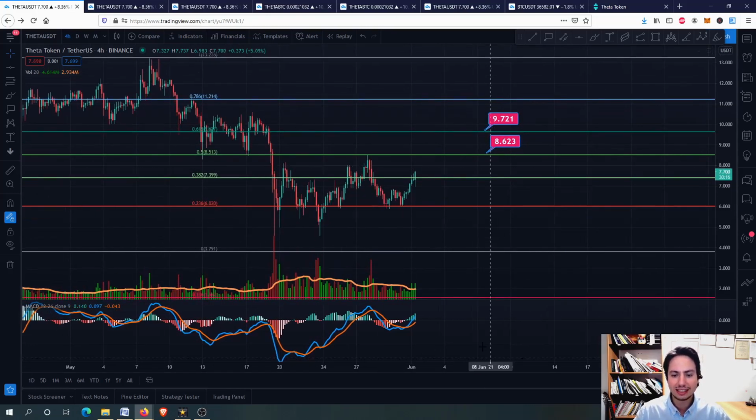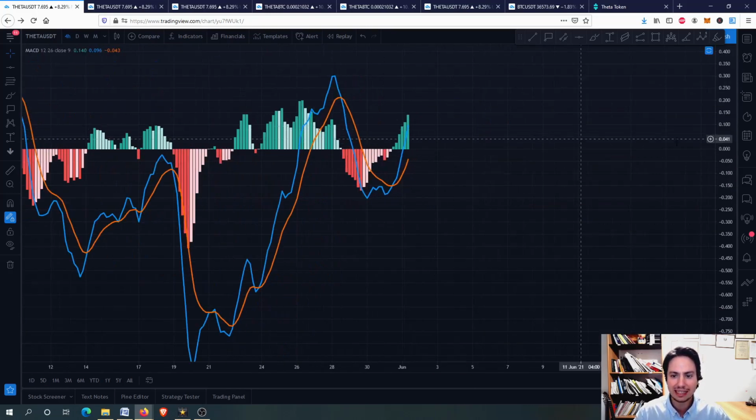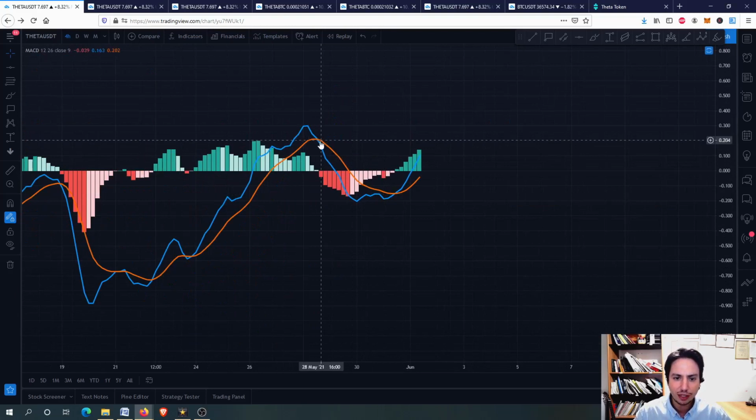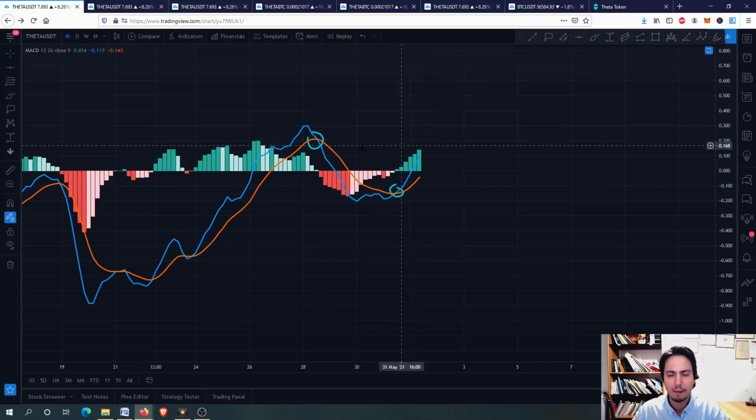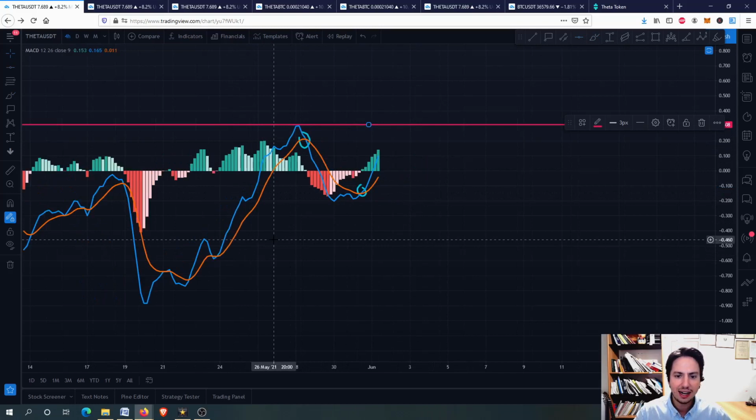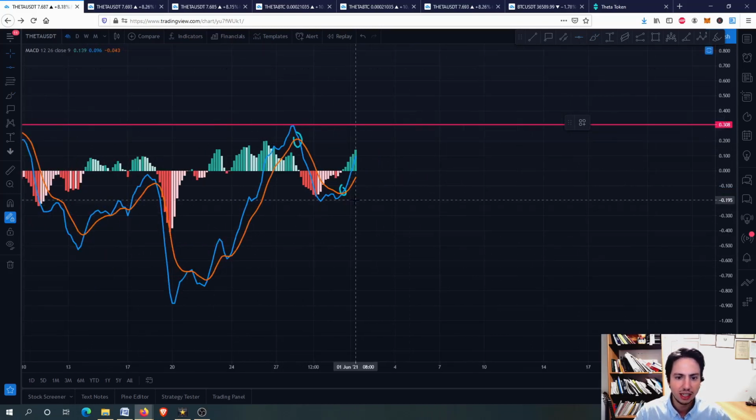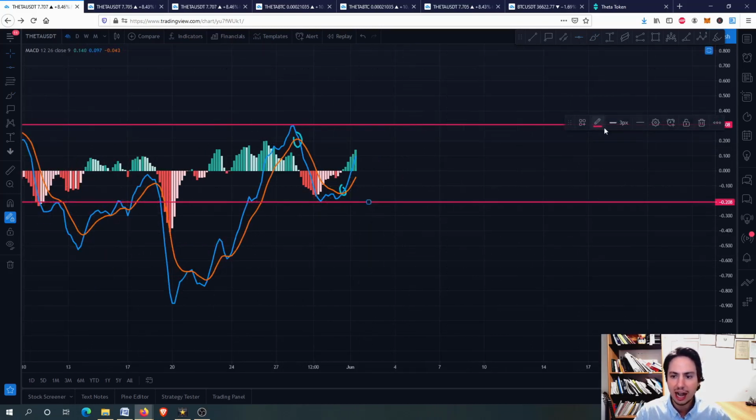Why not, guys? Of course, on the 4-hour frame MACD, what we want to see here is, after this bearish cross, we want to go upwards. We want to see the bullish recross and go upwards. We don't care about bearish crosses on the 4-hour frame as long as we make higher highs and higher lows. Eventually, guys, we want to go upwards. Okay, so for now, that's what we care for.